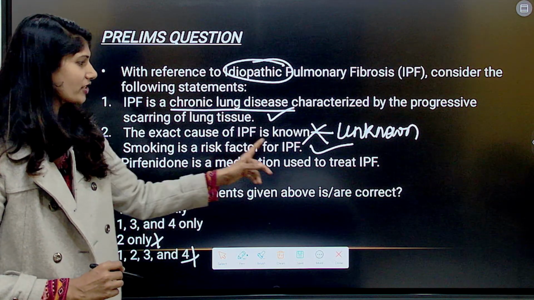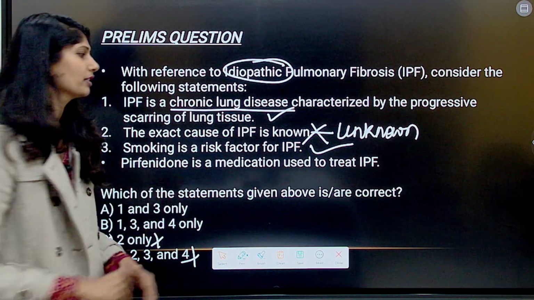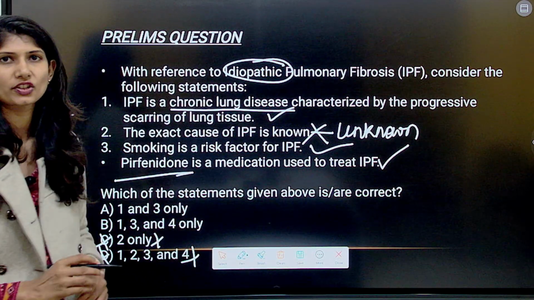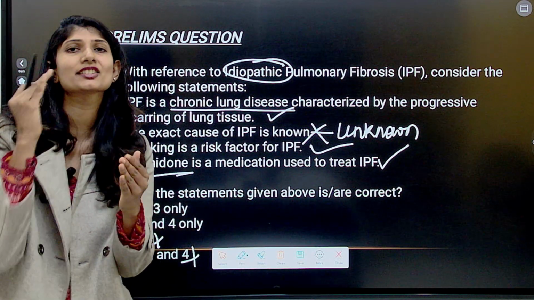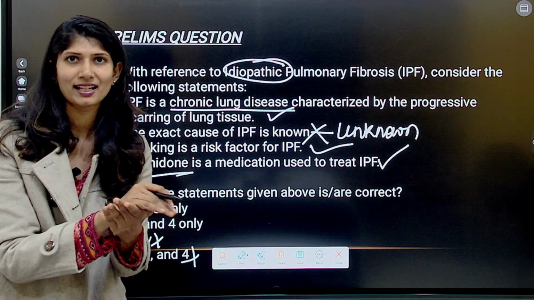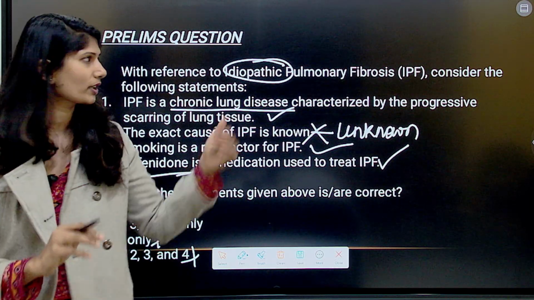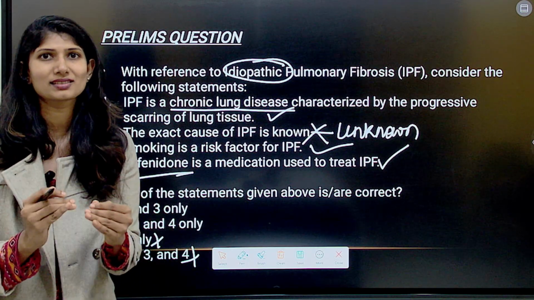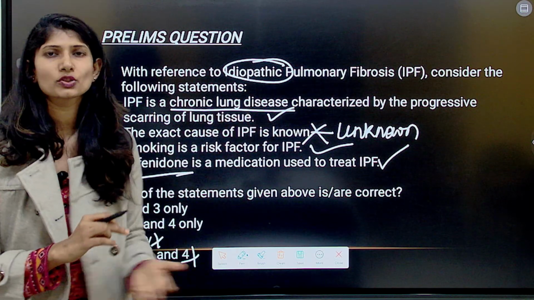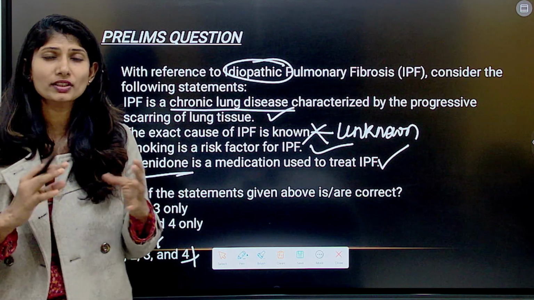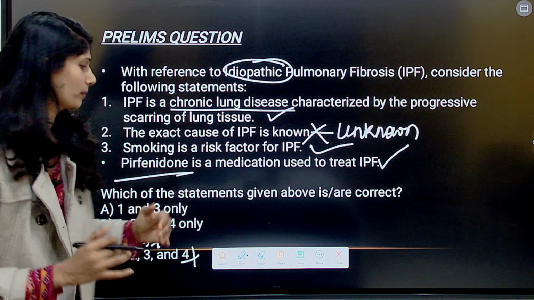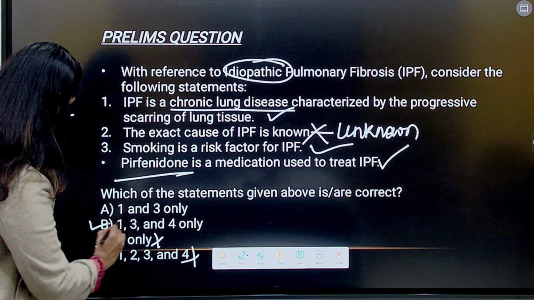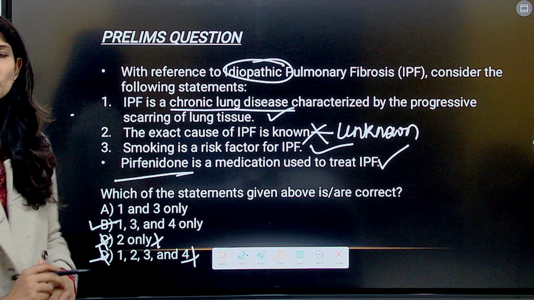Next, pirfenidone is a medication used to treat IPF. The answer is correct. Yes, pirfenidone is used as a medication to treat IPF, but understand it is not used to cure the disease. Any medication we try to use for IPF is only to increase the lifespan, that is, to reduce the scarring, or supply oxygen through oxygen therapy. You do not cure the disease, as there is no cure. So, the option is 1, 3 and 4, that is option B.